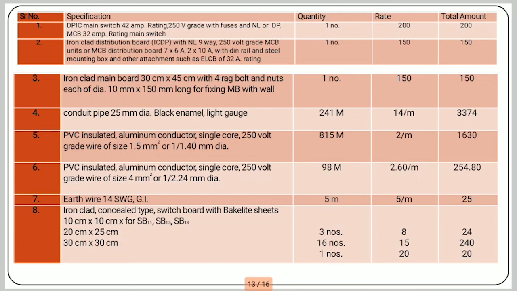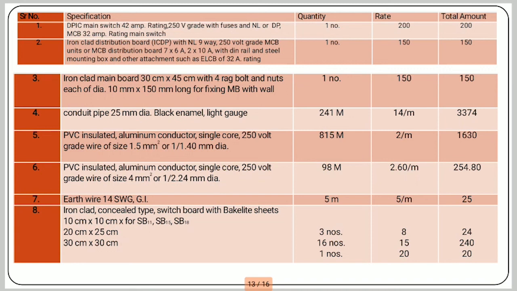Then PVC insulated aluminum conductor with their rating, required 815 meter, 2 rupees per meter. So 1630 is the total rate of that. Then PVC insulated aluminum conductor single core, 250 volt grade, 4 mm size, 1 by 2.24 mm diameter.